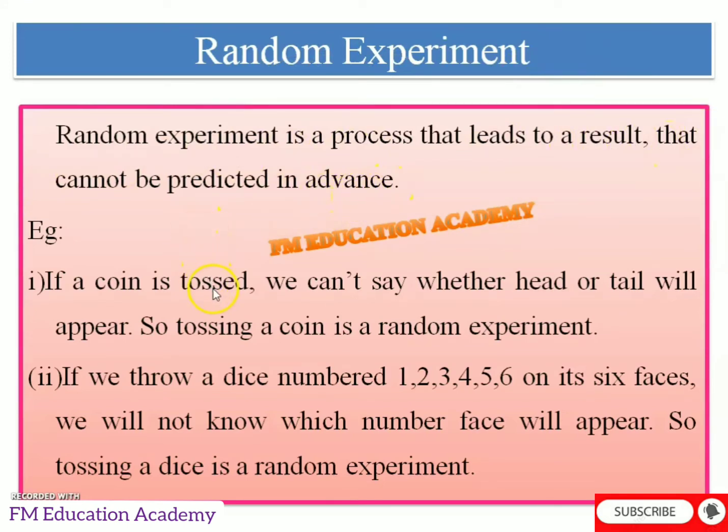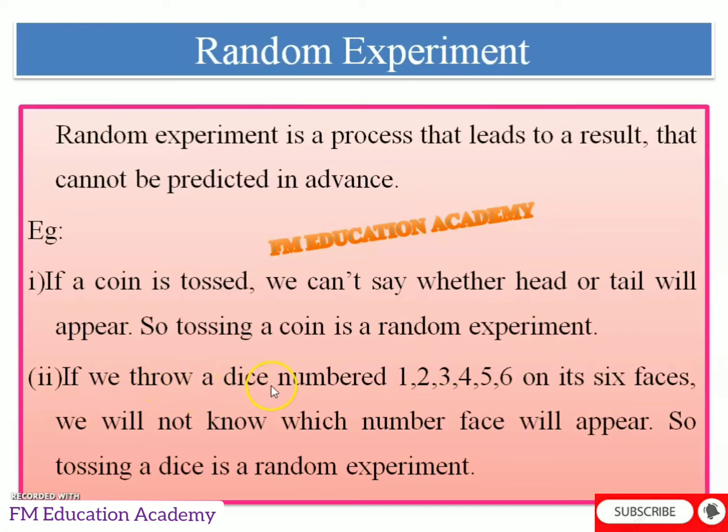For example, if we toss a coin, we can't say whether head or tail will appear. We will not have in our sixth sense that head will come or tail will come. It depends. So, tossing a coin is a random experiment. That is, random means we will not know the result before tossing a coin. After tossing only, when we toss, we'll get to know the result. That experiment is called a random experiment.